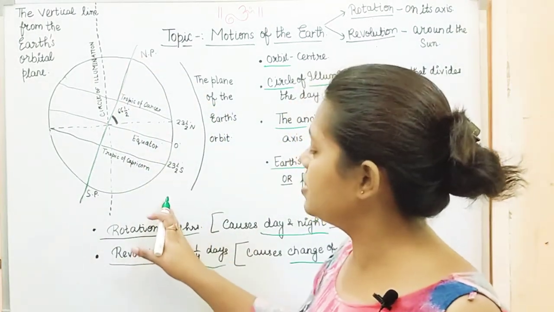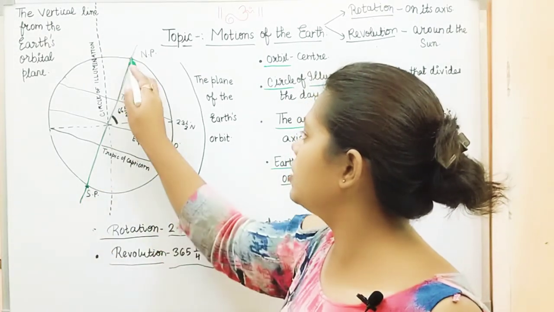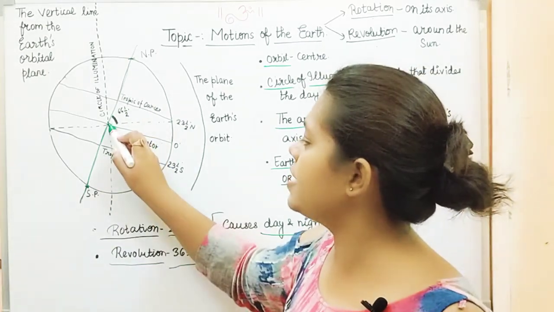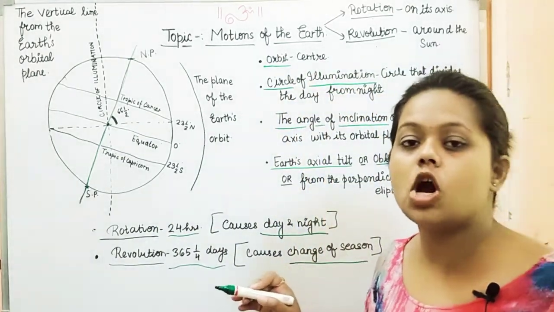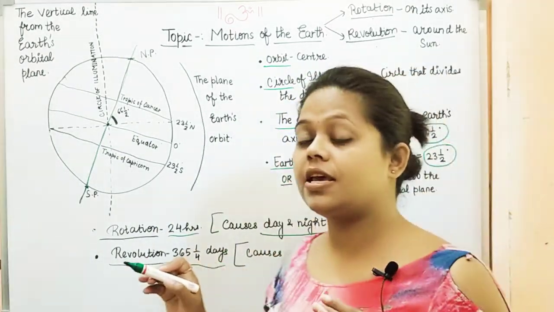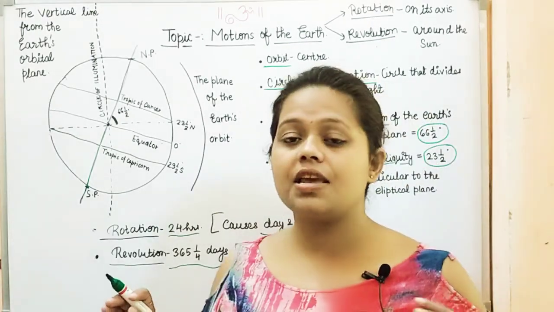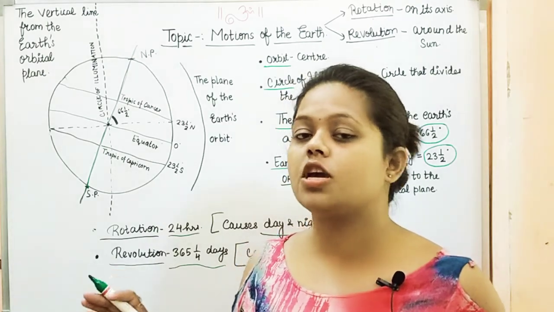If it is the tilt, these points are your poles, north and south poles. And if we talk about the center, here we have the center, and the center is said to be the orbit. Yesterday in my last video I told you that there is an imaginary line that divides earth into two equal halves.